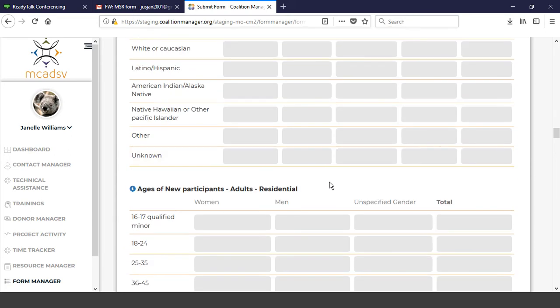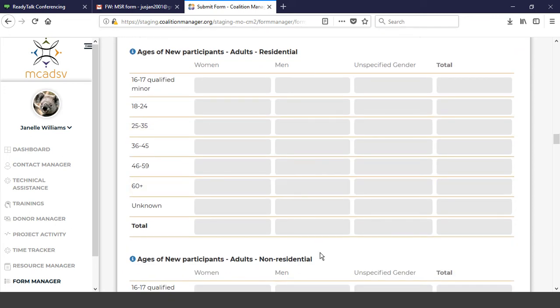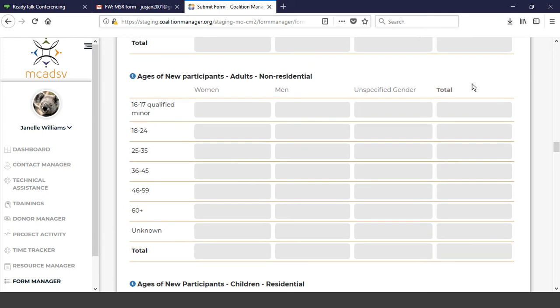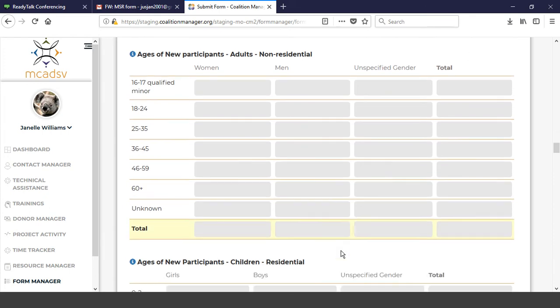All right, and then we come to ages of new participants. For adults, residential and non-residential, those have not changed. All your age categories are still exactly the same. The only difference is again, you have the totals over there. So make sure, once again, that your total residential ages equals your total residential new clients, and your total ages for non-residential matches your new non-residential clients. So again, no changes except for those totals to the non-residential.